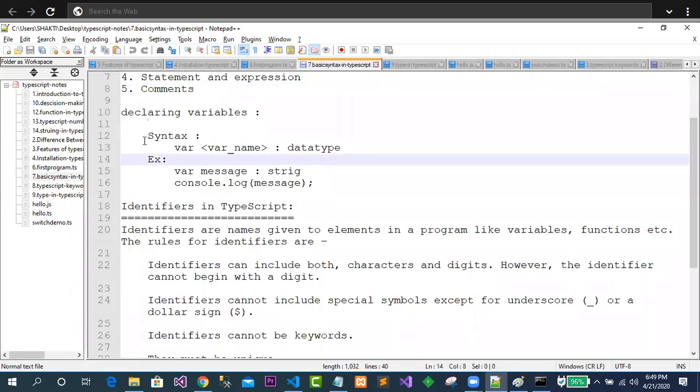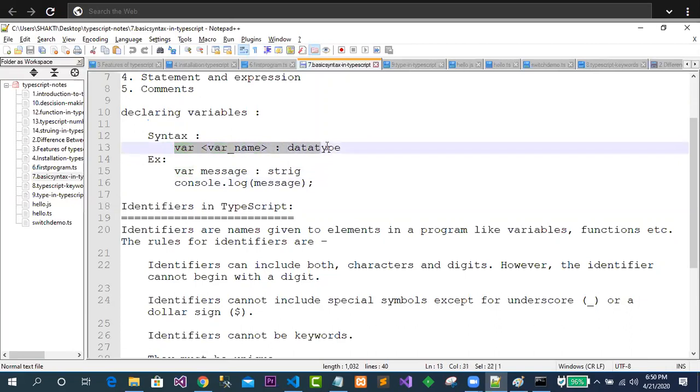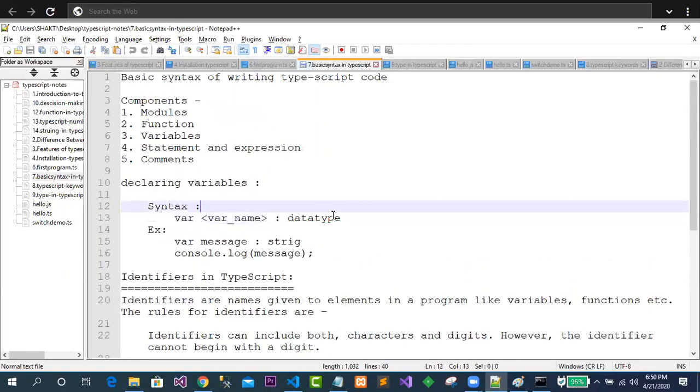First of all, whenever we are trying to declare any variable in TypeScript, how does it look? Just see the syntax now. The var keyword is there, then this is the variable name, then you specify the data type. Just try to observe. This is the variable declaration. In this case, the colon symbol is here, and after that you provide the data type. It is optional. If you are not giving the data type, it will still work.